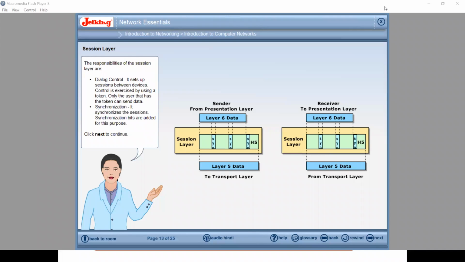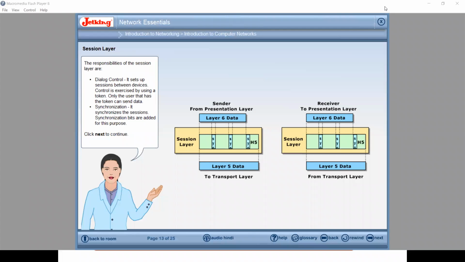The responsibilities of the session layer are: dialogue control. It sets up sessions between devices. Control is exercised by using a token. Only the user that has the token can send data. Synchronization. It synchronizes the sessions. Synchronization bits are added for this purpose.